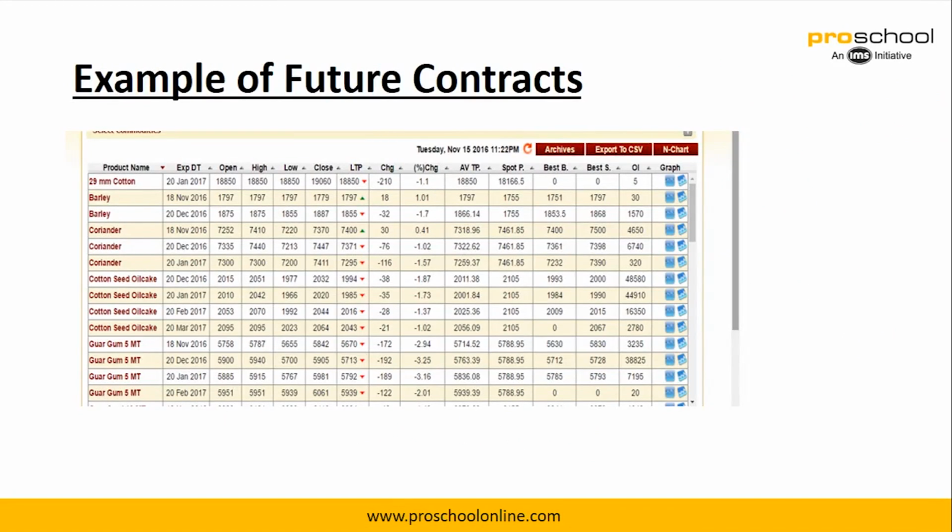So examples of future contracts. If you just go to the NCDEX website, you will be able to see these contracts. So here in this case you are also able to see barley, coriander, cotton, guar, right? So all those contracts are available, and daily prices are given, so percentage changes are also given, right?